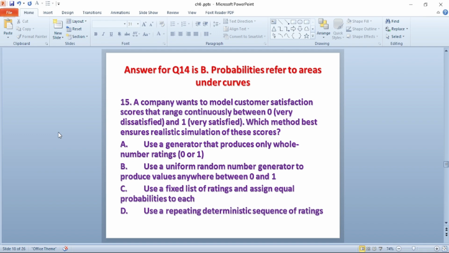B. Use a uniform random number generator to produce values anywhere between 0 and 1. C. Use a fixed list of rates and assign equal probability to each. D. Use a repeating deterministic sequence of ratings. So the answer is B. Use a uniform random number generator to produce values anywhere between 0 and 1.